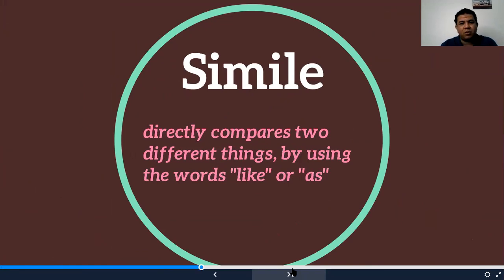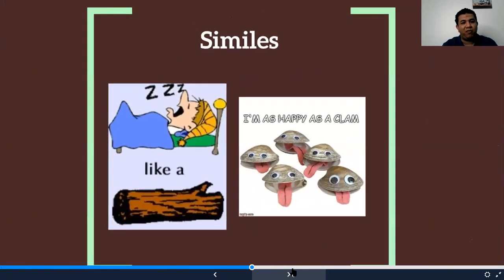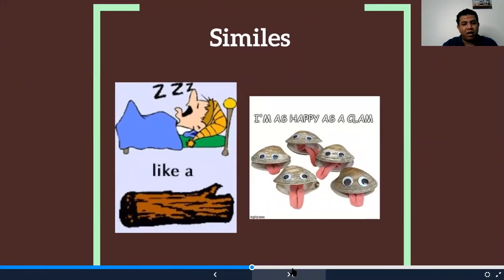Okay, what is the simile? The simile directly compares two different things by using the words like, unlike, or as, as we said before. For example, he's sleeping like a log. He sleeps like a log. A log means a part of a tree, as you see. When I say he sleeps like a log, it doesn't mean that he is a log.